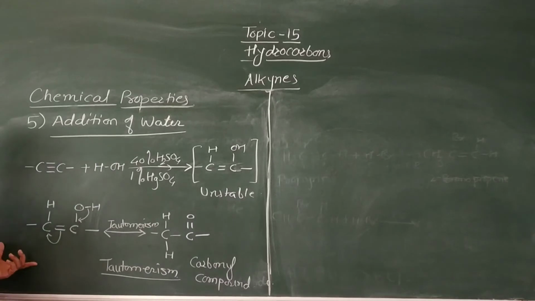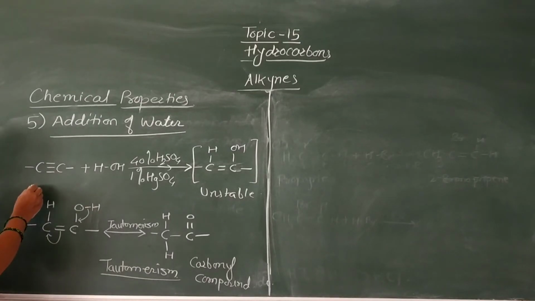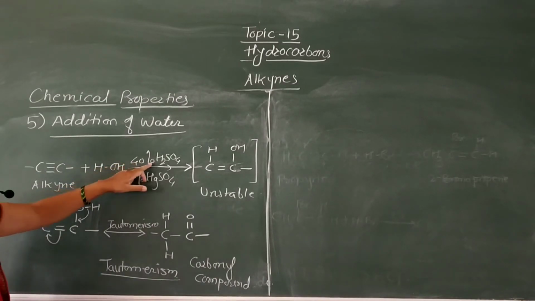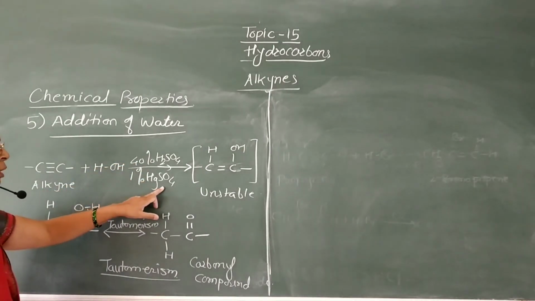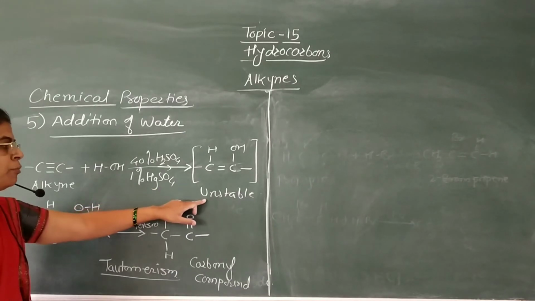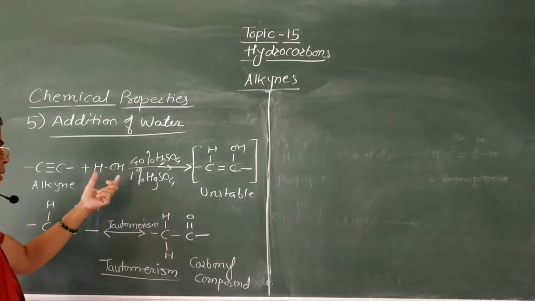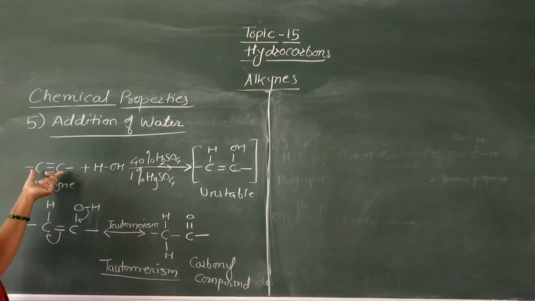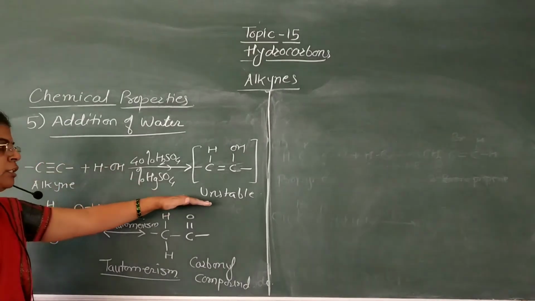Now we are going to see the example. Now first again I explain this reaction. When this alkyne is treated with water molecule in presence of 40% H2SO4 and 1% mercuric sulfate, then formation of this unstable compound takes place. Addition of this H2O takes place across the triple bond of this alkyne to form this unstable compound.